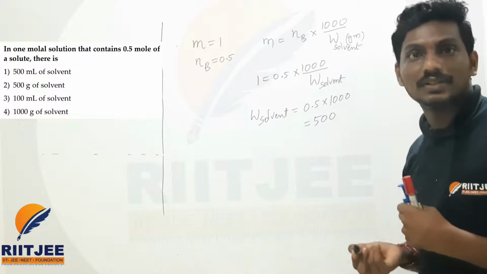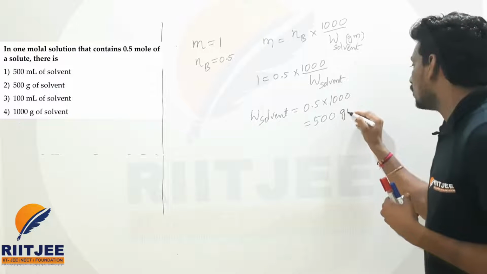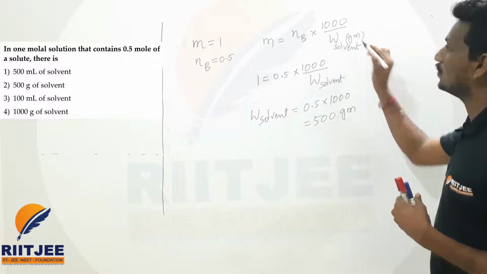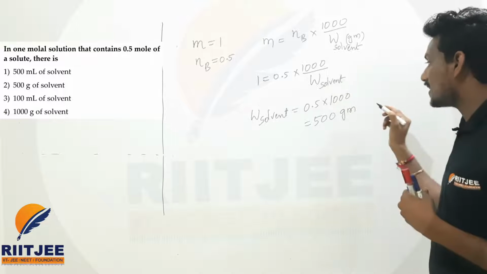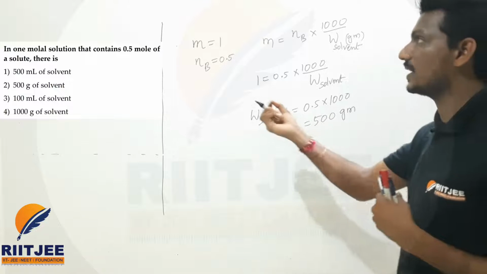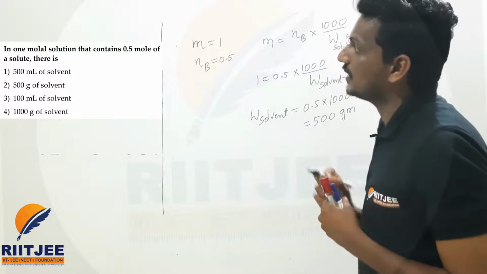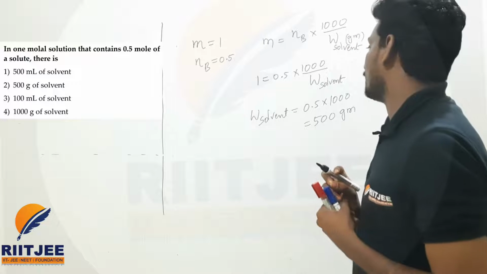But what is the units? Here ml or grams? Here just only grams, beta. 500 grams. In the formula I told you grams. The right answer of the question here, 500 grams, is the answer. Which option here is matching? If you observe, the second option is the 500 grams of solvent. This is the right answer of the question, my dear students.